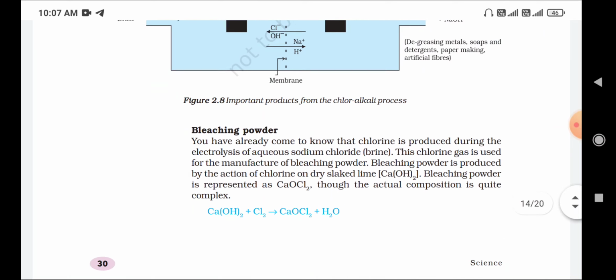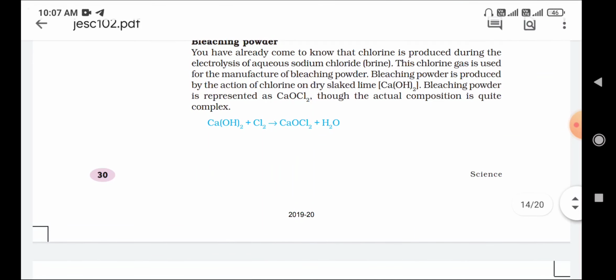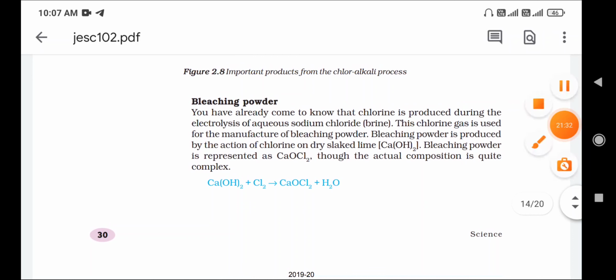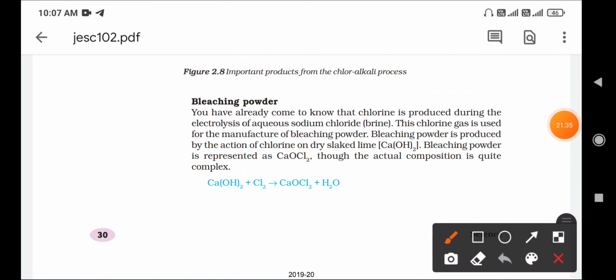Next, again very important, bleaching powder. You have already come to know that chlorine is produced during the electrolysis of aqueous sodium chloride, or brine solution. When electricity is passed through the brine solution, it liberates chlorine gas. This chlorine gas is used to manufacture bleaching powder.